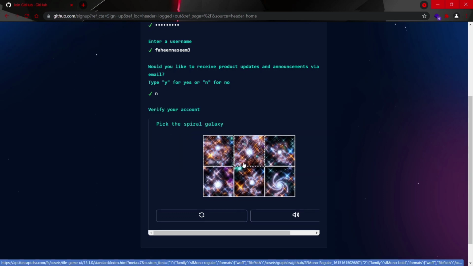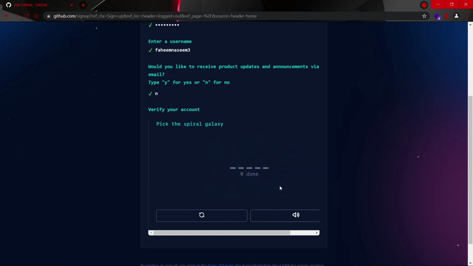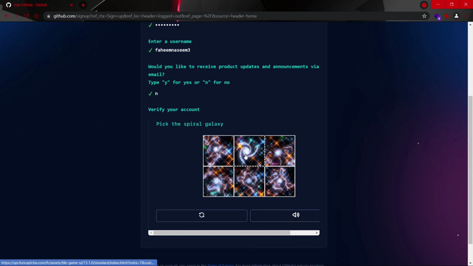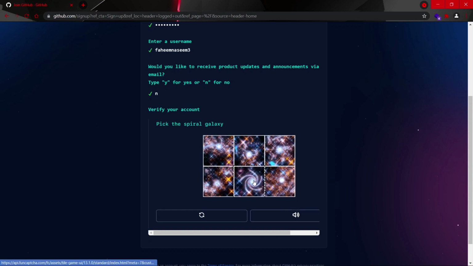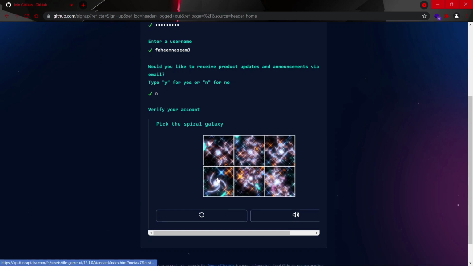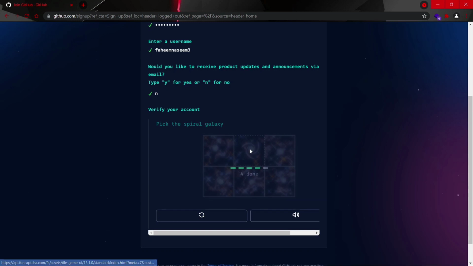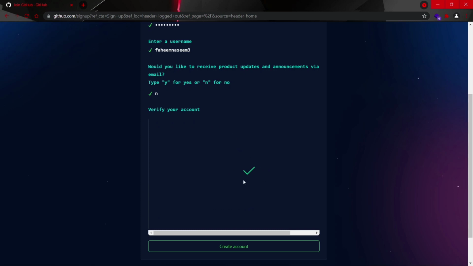So in the puzzle we have to pick up the spiral galaxy. So okay, yeah, okay, yes, done. Okay, now click on create account.